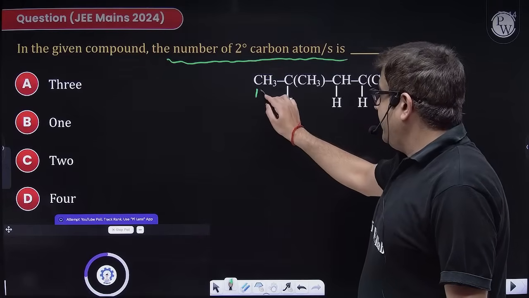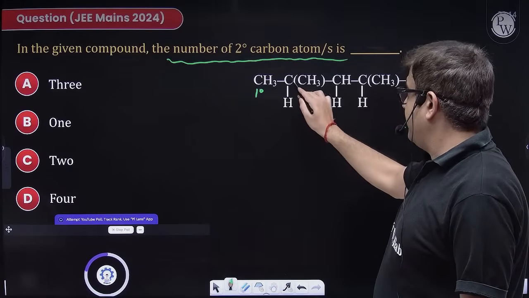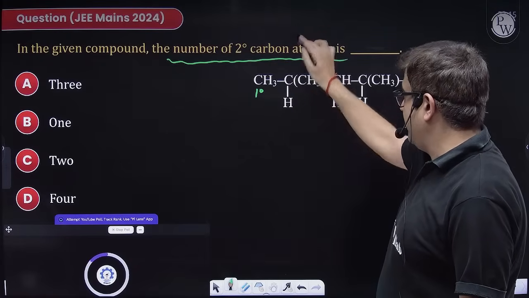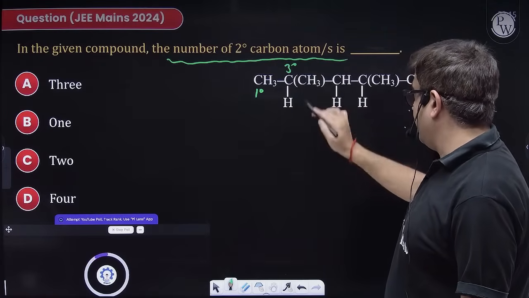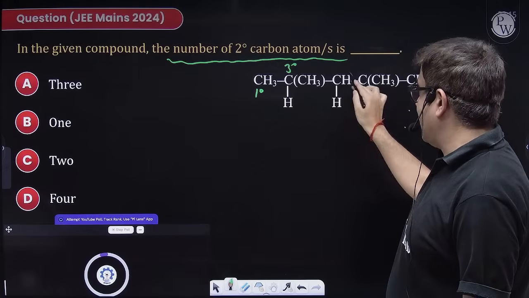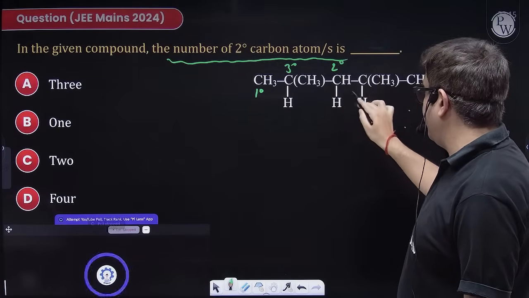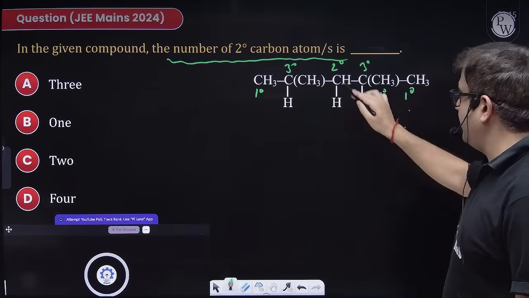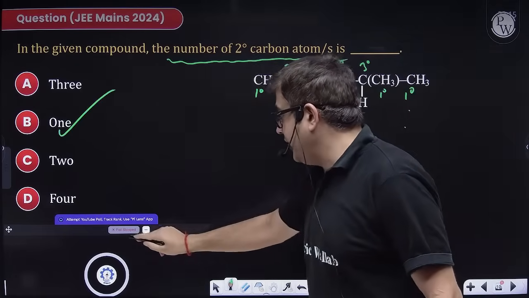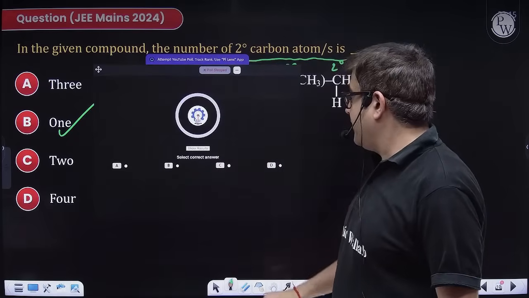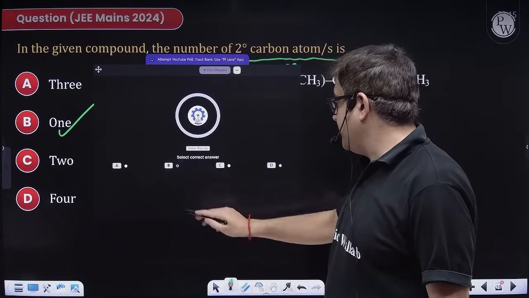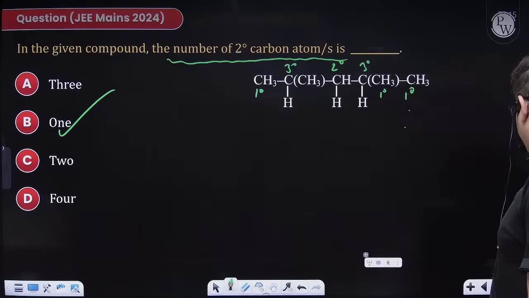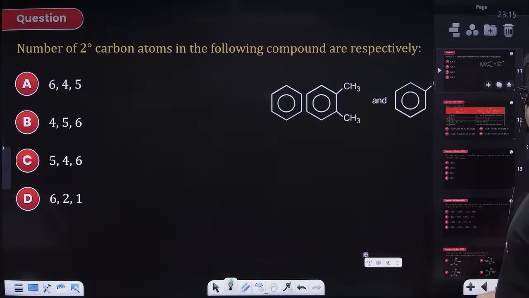This is 1 degree. This methyl group will be there. So this will be 3 degree, this will be 1, 2 and 3 degree. This will obviously be 1 degree. This carbon is having 2 hydrogens. That means this is our 2-degree carbon. This is again 3 degree. This is 1 degree. This is 1 degree. So we have just 1 2-degree carbon. Let us see how many students have answered this correctly. 60%. Good. Fair enough. Moving to the next one.